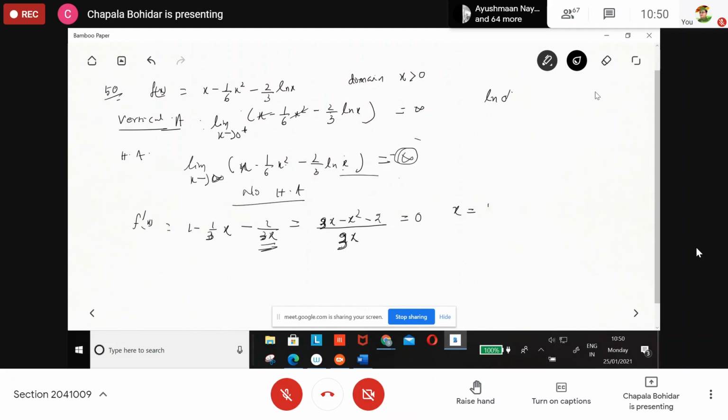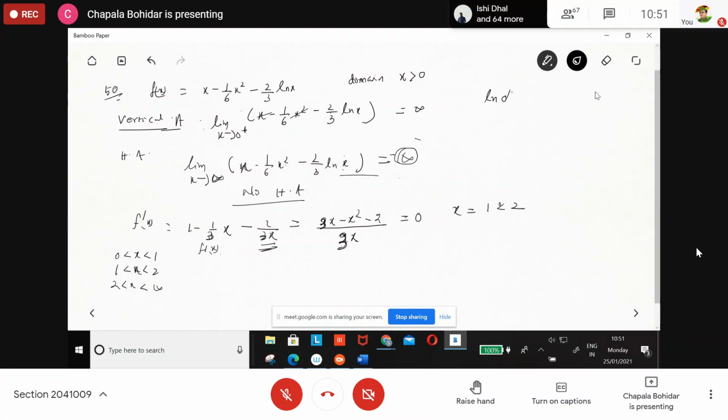Yes, ma'am, 1 and 2. So write down the interval. What do you write as the interval? 0 to 1, then 1 to 2, then 2 to infinity. Then 1 is less than x is less than 2, then 2 is less than x is less than infinity.